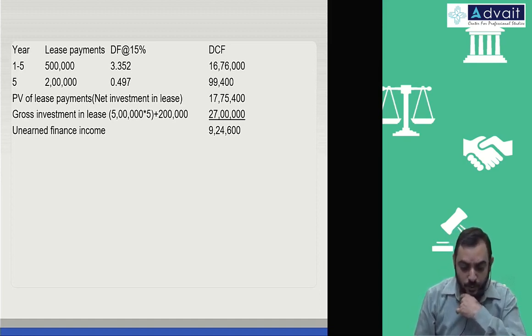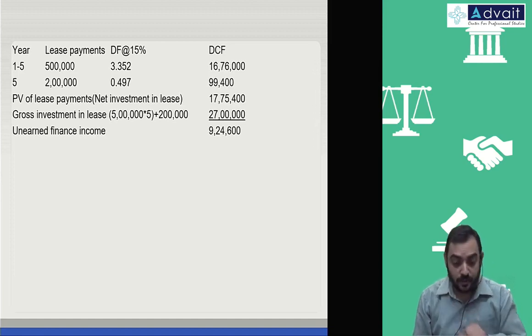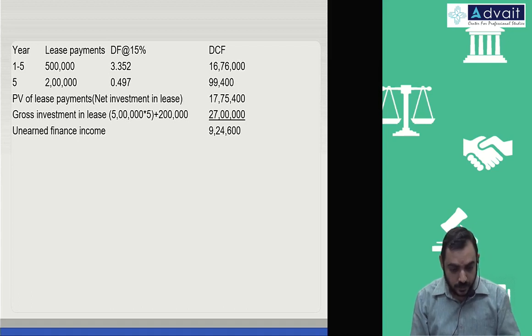Okay. 27 lakh minus 17 lakh 75,400. What is the difference? 9 lakh 24,600. Okay, this is the unearned finance income. And net investment over lease period, that means we'll prepare the tabular format, that is year, beginning, that part. The amortization part for 5 years.